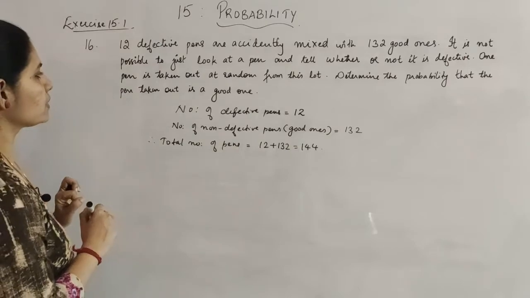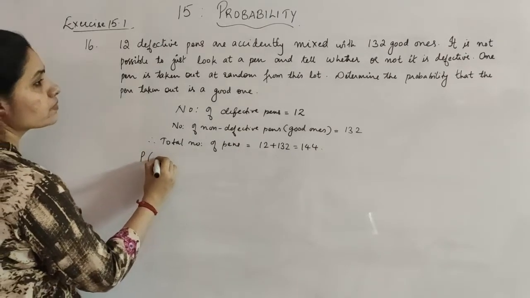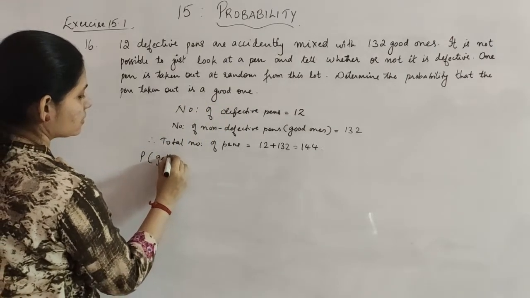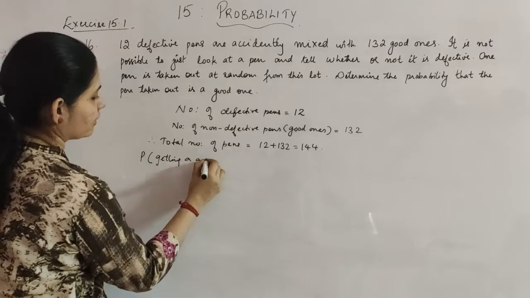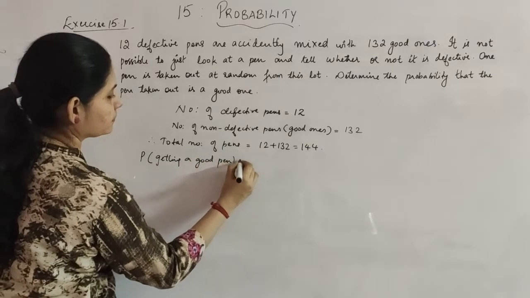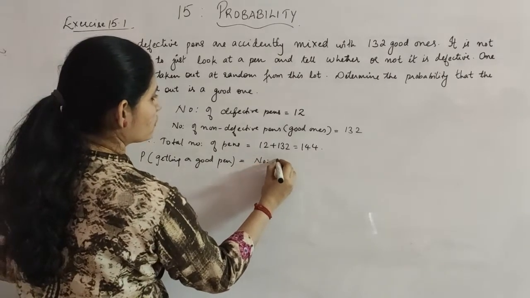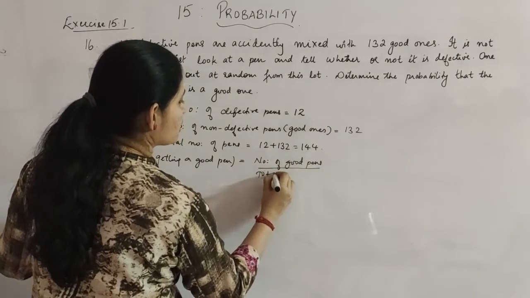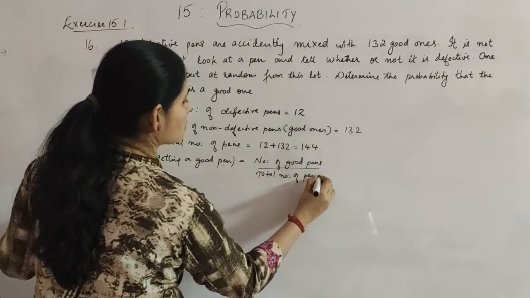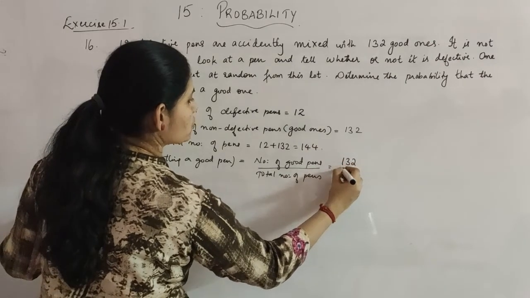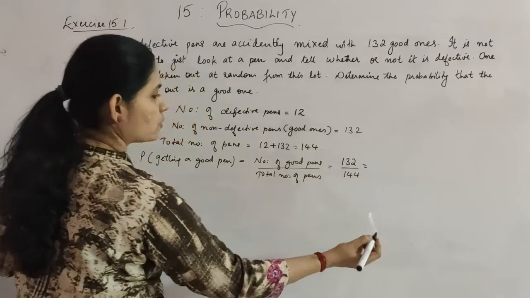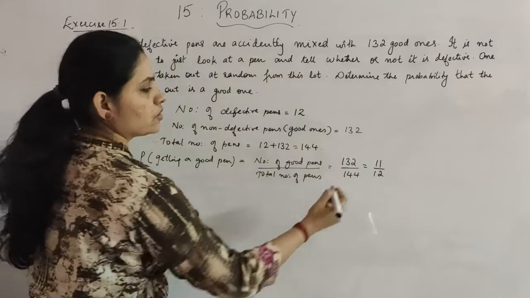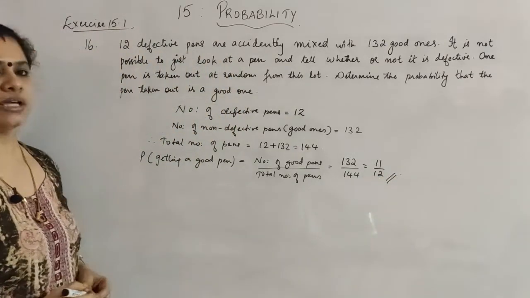Now what you need to find out is the probability of taking a pen which is a good one, getting a good pen or non-defective pen. It will be equal to the number of good pens divided by the total number of pens. That means it is 132 by 144, which is equal to 11 by 12. 12 into 11 is 132, and 12 into 12 is 144. So it is 11 by 12.